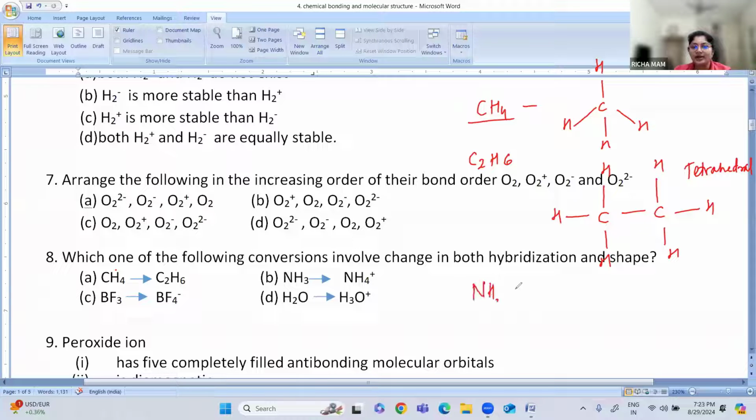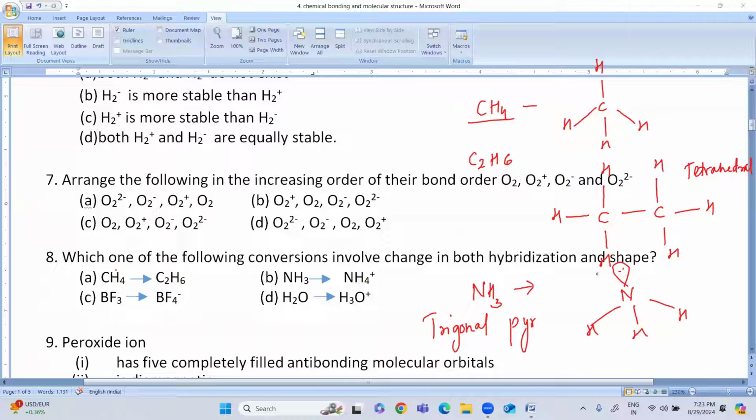What is the shape of ammonia? Anybody knows the shape of ammonia? Just now we have seen the shape of ammonia. It is a pyramidal shape, a trigonal pyramidal shape.